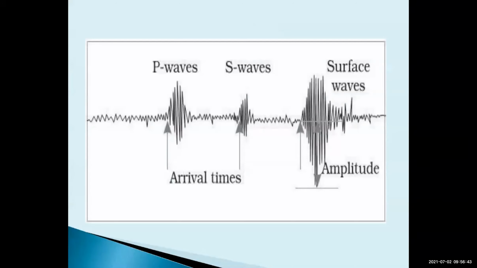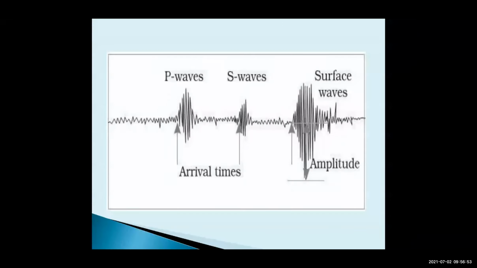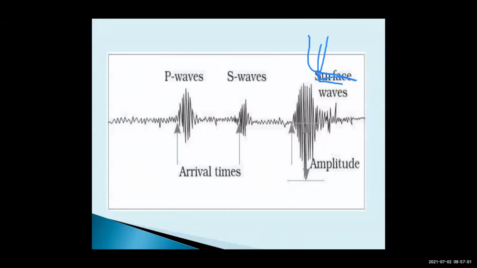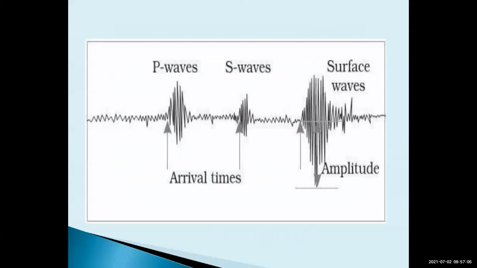So at the epicenter we are going to see three waves: P wave, S wave, and L wave. The surface wave is the L wave. P wave reaches the earth surface first, afterwards S wave, and then L wave.